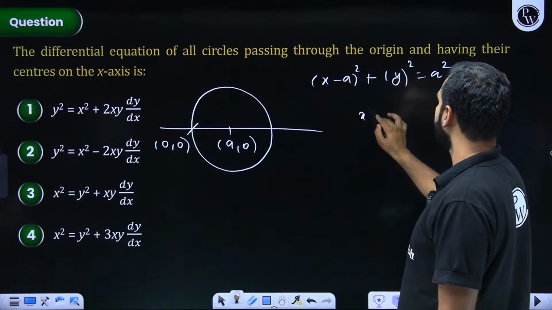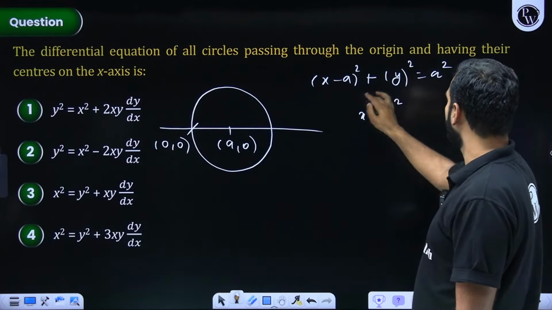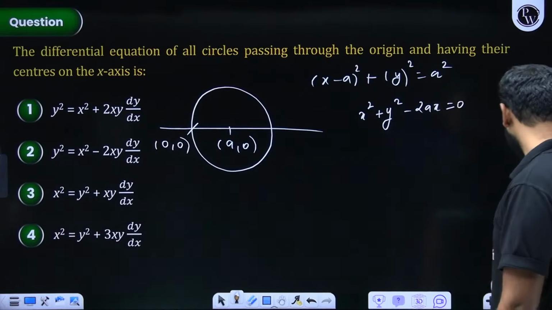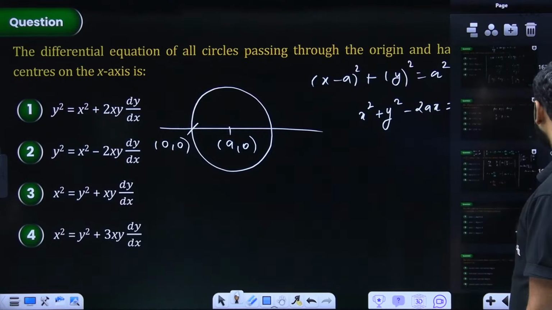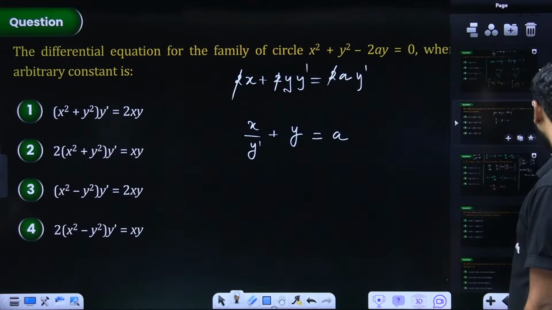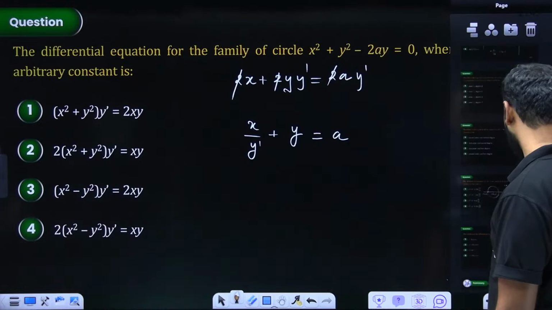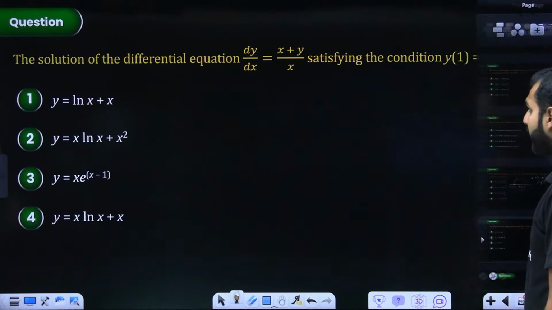So this will be x square plus y square, a square and a square are cancelled, minus 2ax is equal to 0. This is exactly the same as the question which we have just done, almost the same. If you could do this, I think that question is also what you could have done. So I hope I need not get that done. Can I move ahead from here?